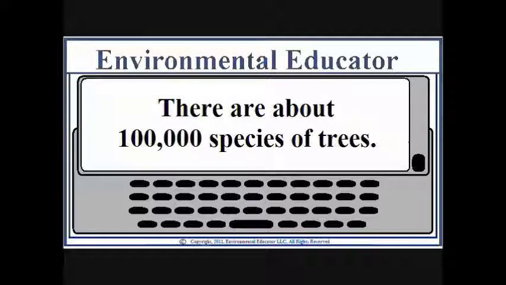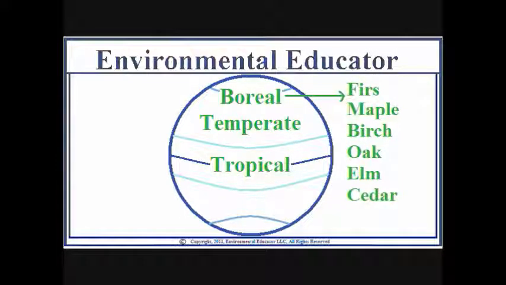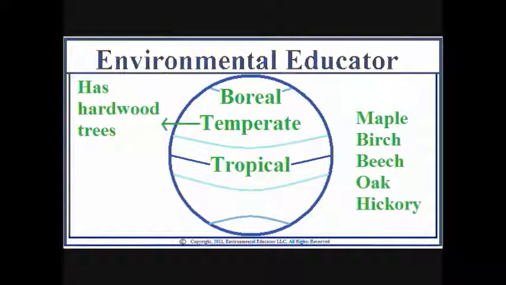There are about 100,000 species of trees, which means you can visit forests all over the world and have many different experiences. Boreal forests have pines, firs, maple, birch, oak, elm, and cedar. Temperate regions have hardwood trees like maple, birch, beech, oak, and hickory.